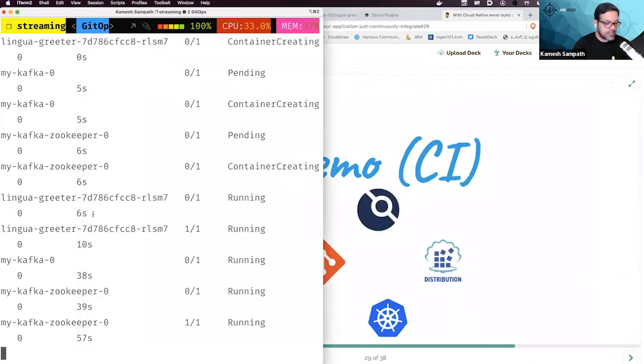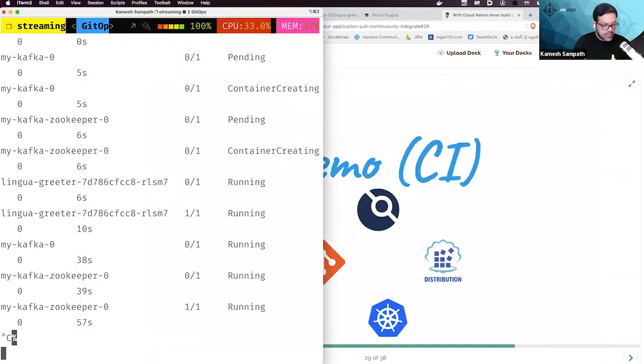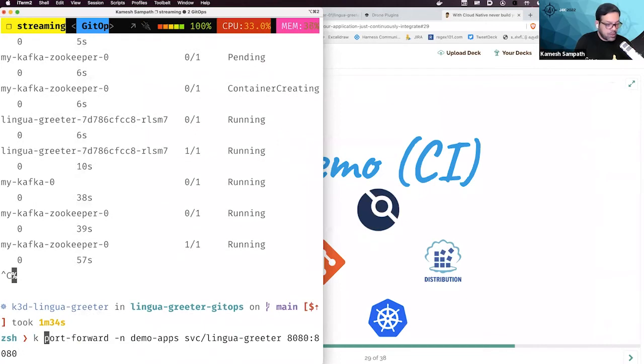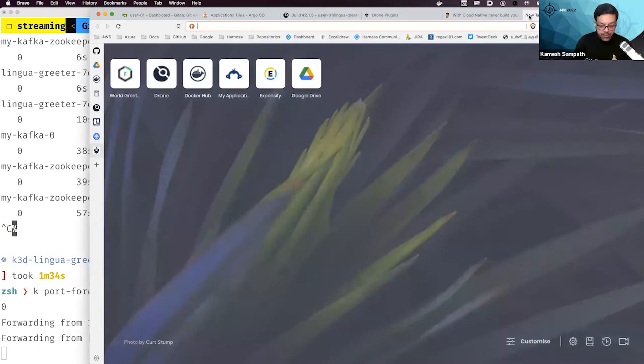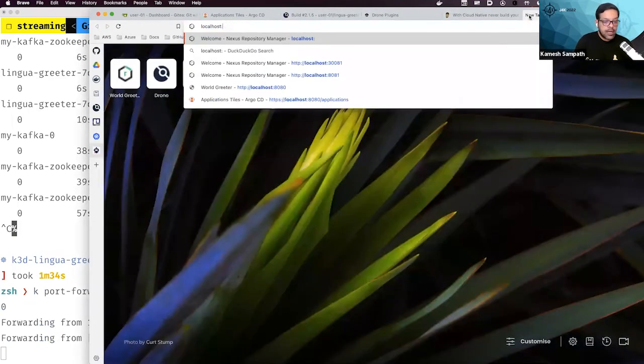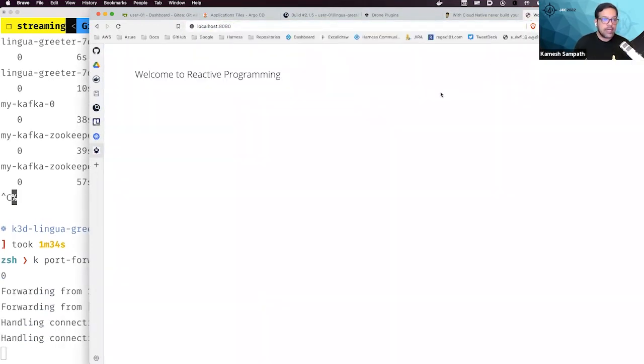Okay, so let's see if everything is running. That's great. So let's go port forward. Demo apps. I think I'm not in demo apps. I'm just going to go to my apps because demo apps is something which I'm going to do next. Okay, it's getting forwarded. Let's go to my localhost and then say 8080. And I should start seeing the hello world soon. It's getting translated, so let's give some time for that to come up. I hope things are running well.